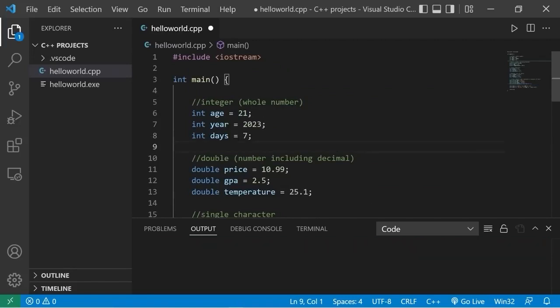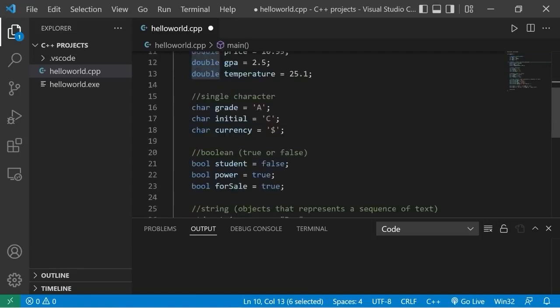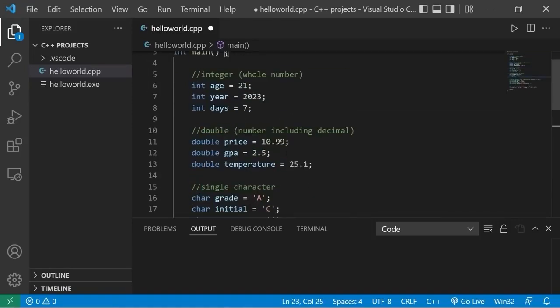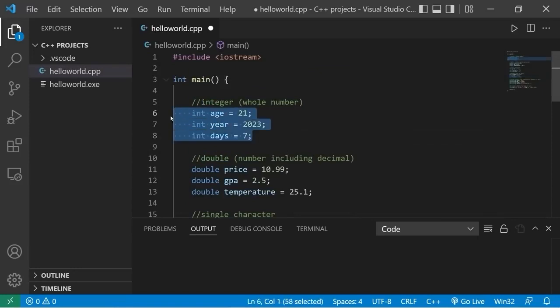Your assignment is to, in the comments section, post an integer variable, a double, a character, boolean, and a string. Think of some examples, preferably some examples that I may have not covered already. That would be good practice.